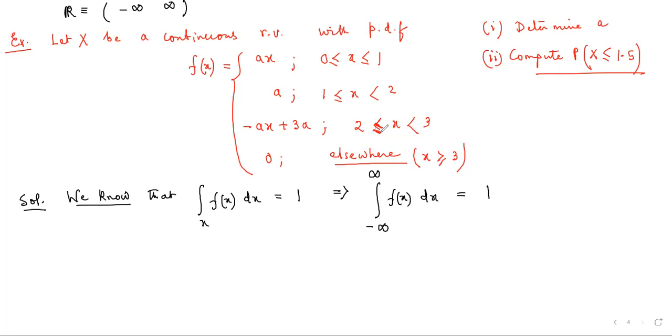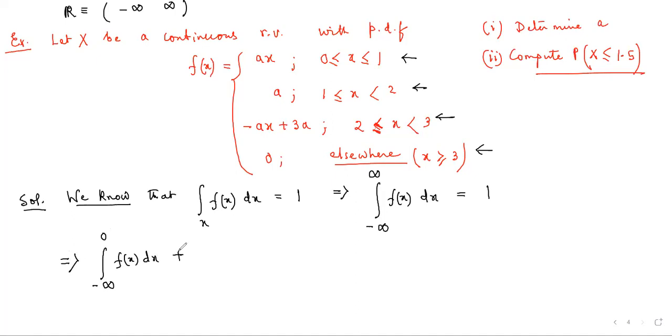But the function is defined in particular ranges. The range is very important over here. So we are going to break the integration into 5 parts. Minus infinity to 0 f(x) dx is the first part.